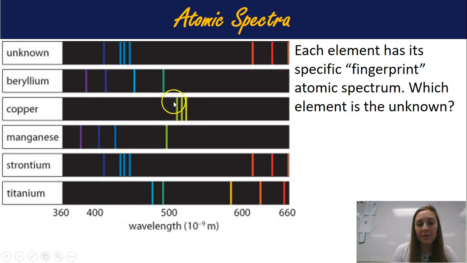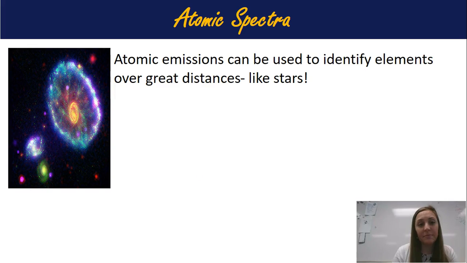Can't be copper. Copper has all these yellows that our unknown doesn't have. It can't be manganese. Manganese has that purple and, you know, none of these reds. Strontium has the bluish, dark bluish indigo, some blues, an orange, a red. Oh, look at that. Looks pretty similar. Can't be titanium. So you know that the unknown is strontium.